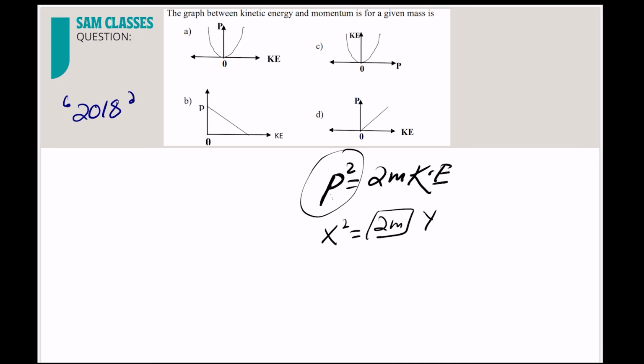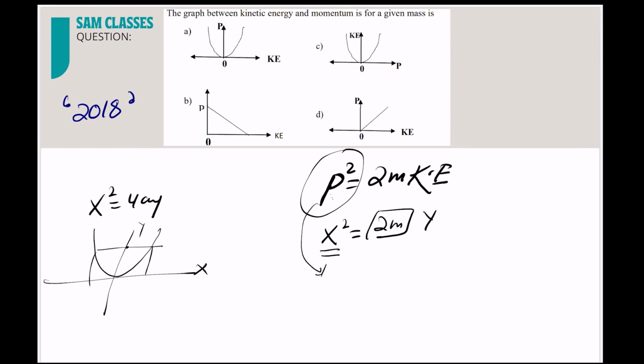Understand, whenever you have x square equal to 4ay, what happens? For two values of x, we get one value of y. Two values of x, one value of y, like this. So same thing, two values of momentum will give you one value of kinetic energy.